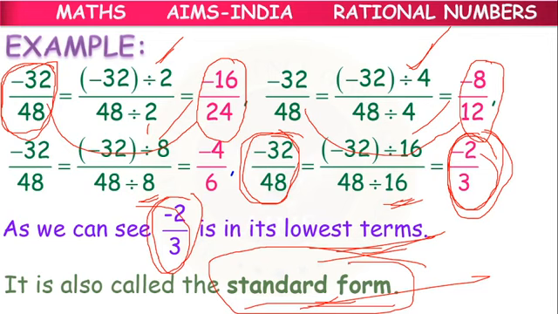Not only multiplication, we can divide with the common divisor, and then also they are said to be equivalent. If we go on dividing, we will get one last equivalent rational number or fraction, which will be in the lowest terms. Writing like that, we call it writing in standard form.